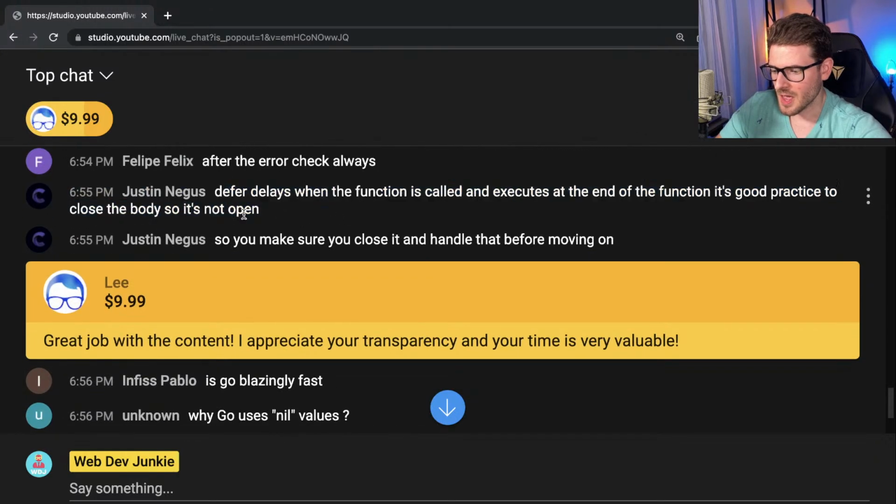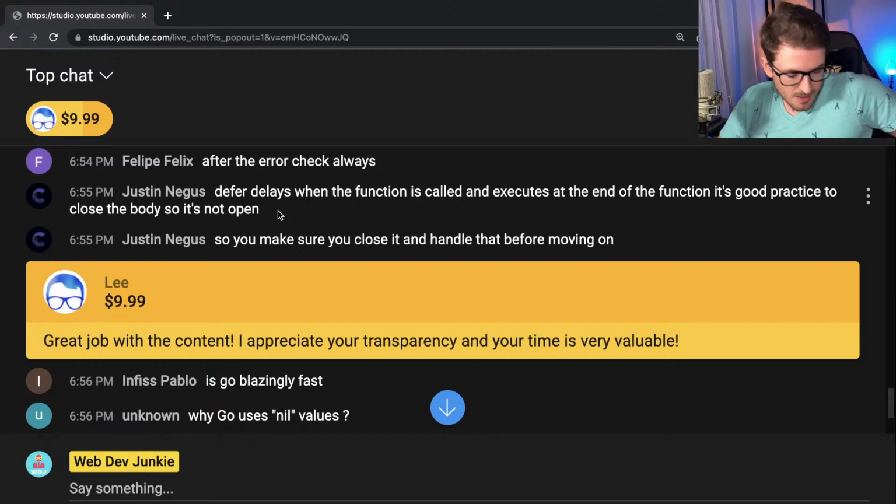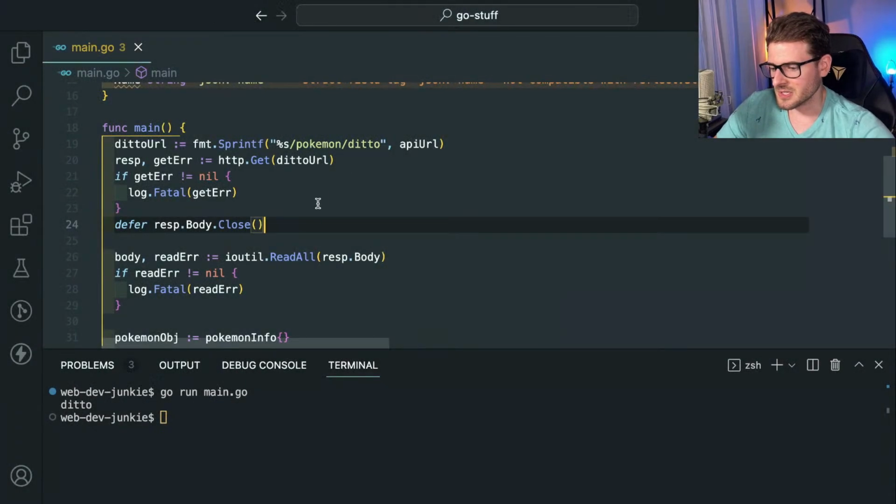Yeah, good information. I mean, I remember reading this stuff. I kind of powered through a 6-hour video to try to learn more about Go. And that's one of the things that they taught me. It's just one of those things you have to remember to do.